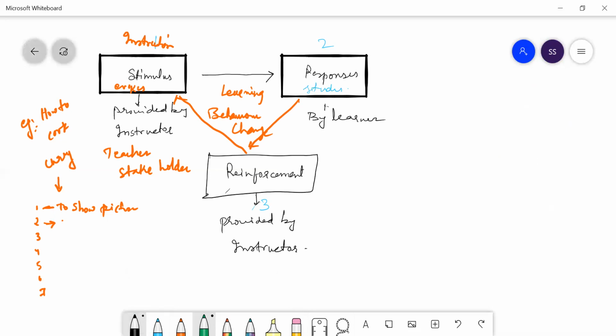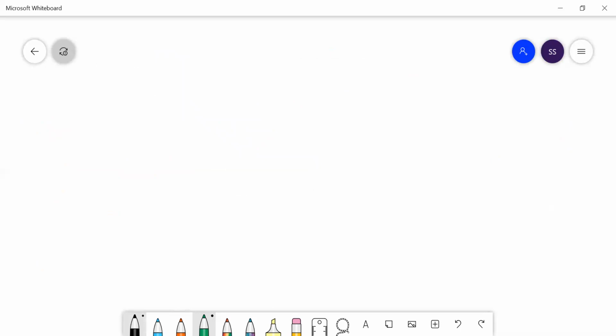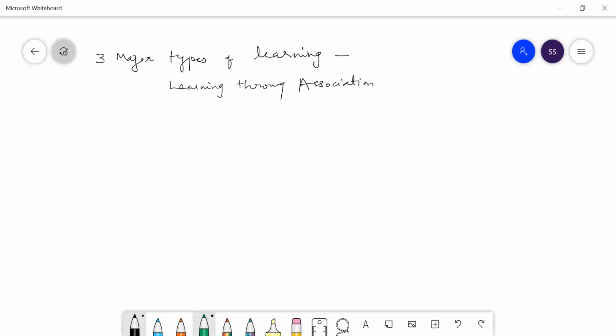When we move to the next, let us say there are certain major learning conditionings. There are three major types of learning. The first one, which we are discussing, is learning through association. That is called classical conditioning, which we are discussing now.